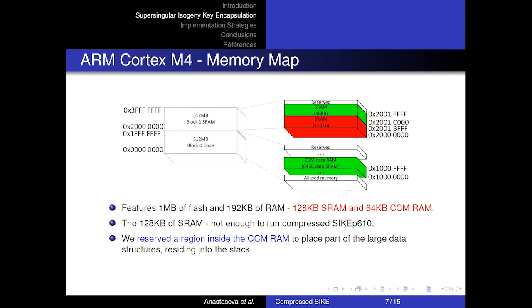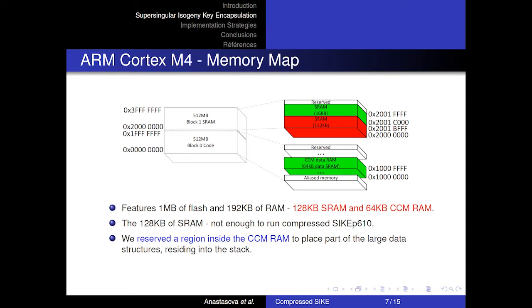Continuing to talk about our target board, we should mention that it features 1 MB of flash memory and another 192 KB of RAM. However, as we can see on the memory map of the device, the RAM is split into two different regions, 128 KB of SRAM and another 64 KB of CCM RAM. For efficiency purposes, the PQM4 library, base of our benchmarking, integrates only the first 112 KB of the SRAM memory, marked in red in our figure.